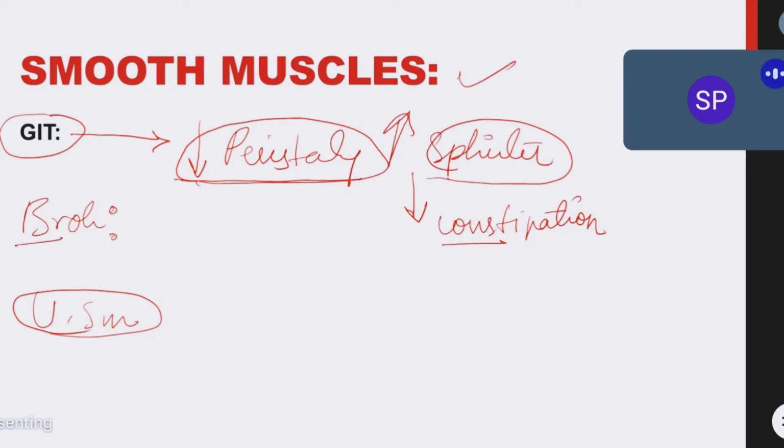And in the bronchioles, actually acetylcholine was causing bronchoconstriction. But what does atropine do? Atropine will cause bronchodilation.